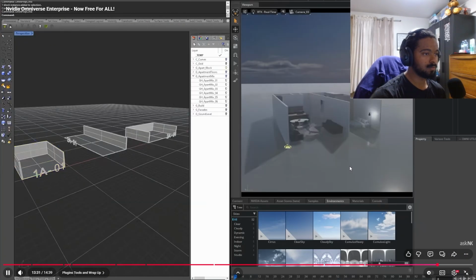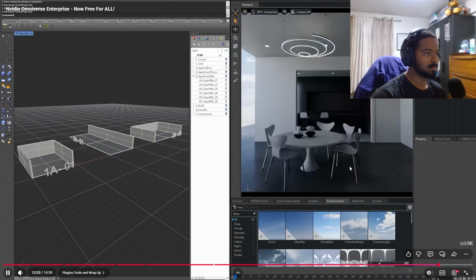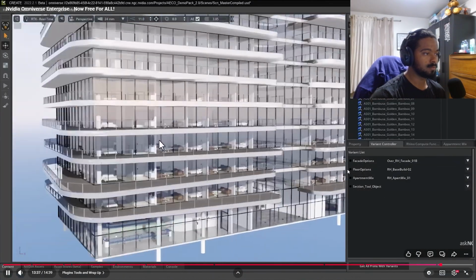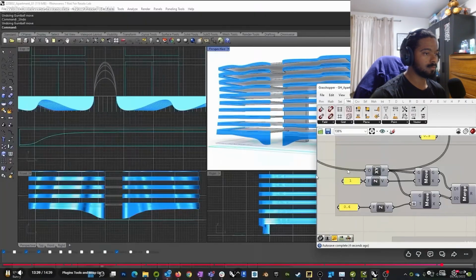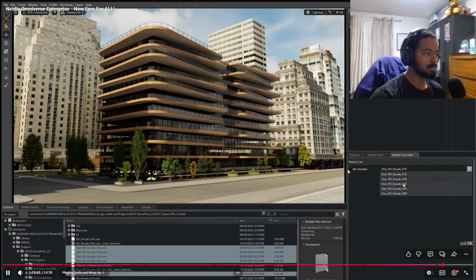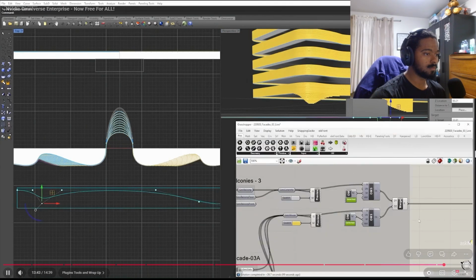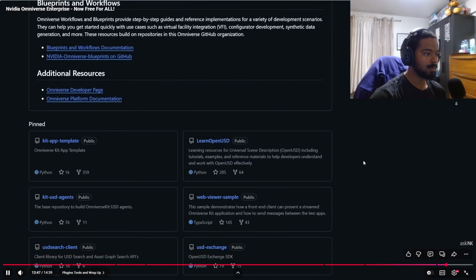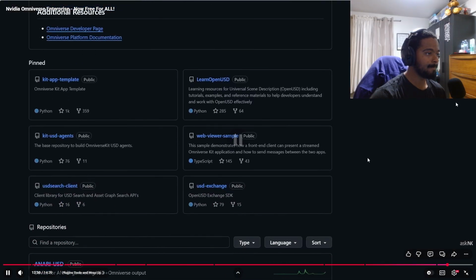Currently, this does not come with those configurators that allow you to plug into various tools, as you might actually need to go over to the NVIDIA Omniverse GitHub, where you'll be able to have all of those USD exchange tools and plugins that you can actually use to connect to various other tools as well. Currently, the one that we just explored, which is a very basic tool, is the Kit app template.